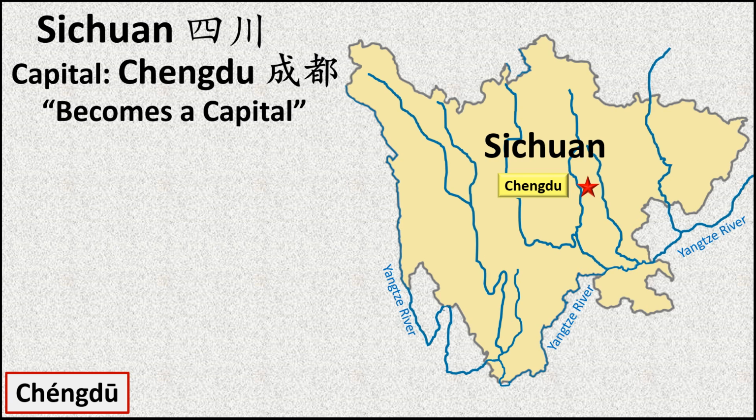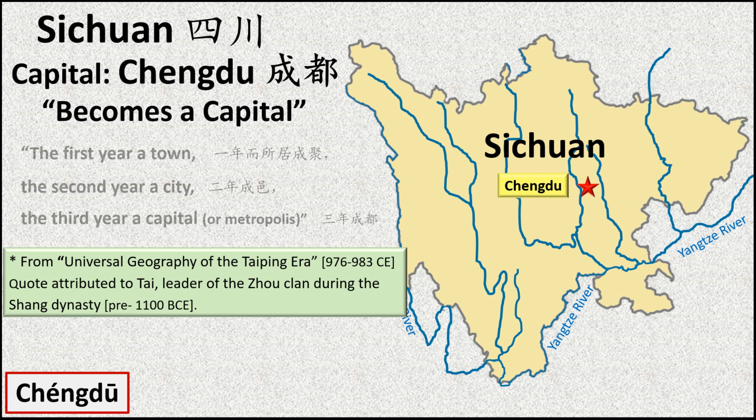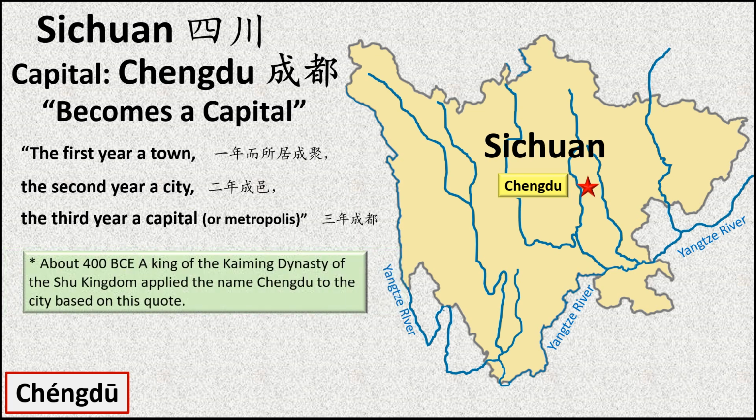The explanation is based on a late 10th century historical work that quotes a leader during the Shang dynasty saying, "In the first year a town, the second a city, and the third a capital." As the story goes, the quote later impressed a king of the Shu kingdom who applied the name to Chengdu.